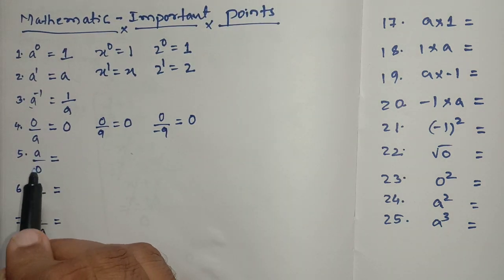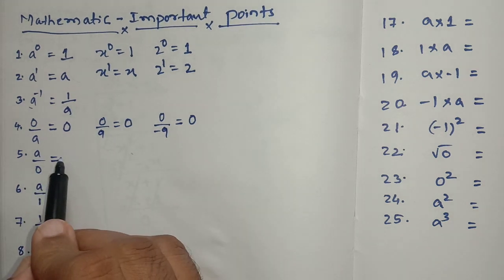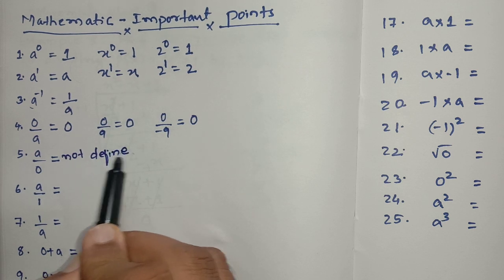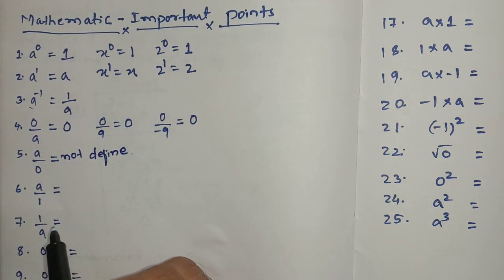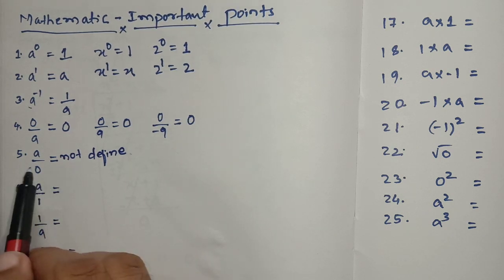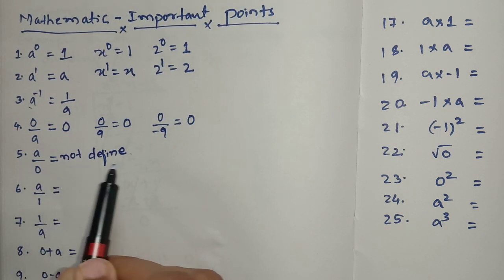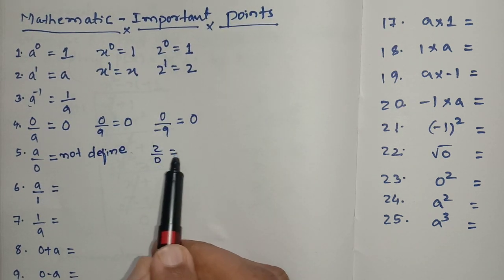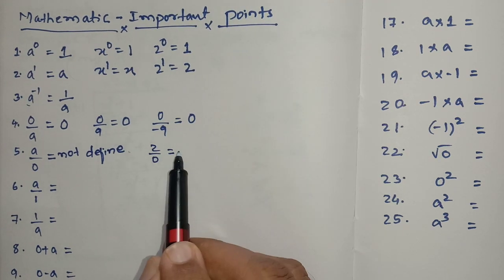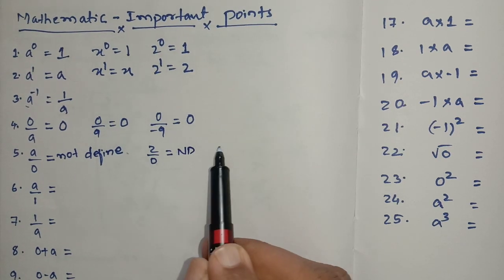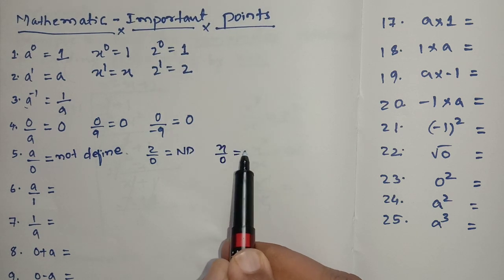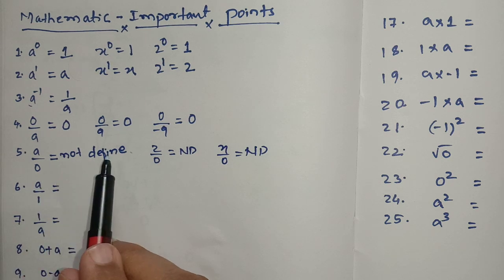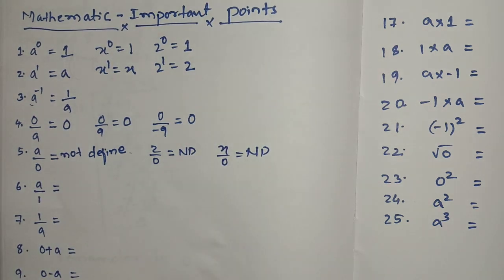Now, anything divided by 0 is not defined, student. Before, we used to write anything by 0 as infinity, but right now anything by 0 is not defined. Keep in mind, whatever it is, 2 divided by 0, you have to write the answer as not defined. x divided by 0, answer not defined. Keep in mind, anything divided by 0 is not defined. 1 divided by 0, not defined.